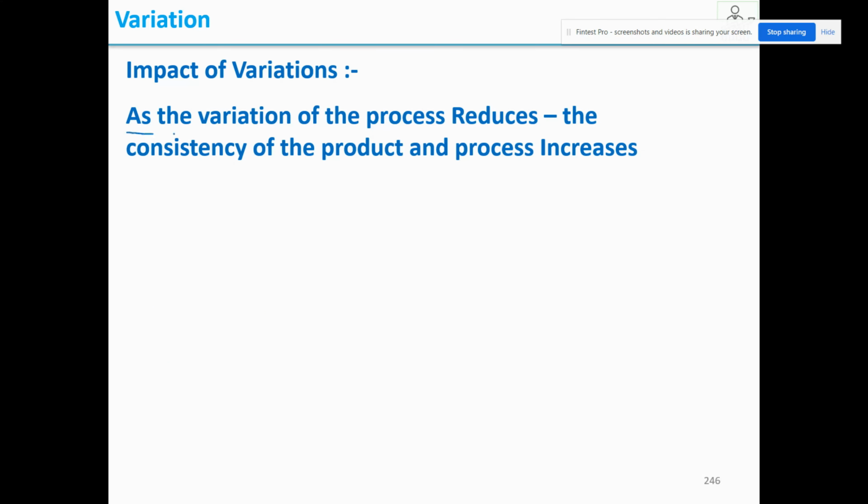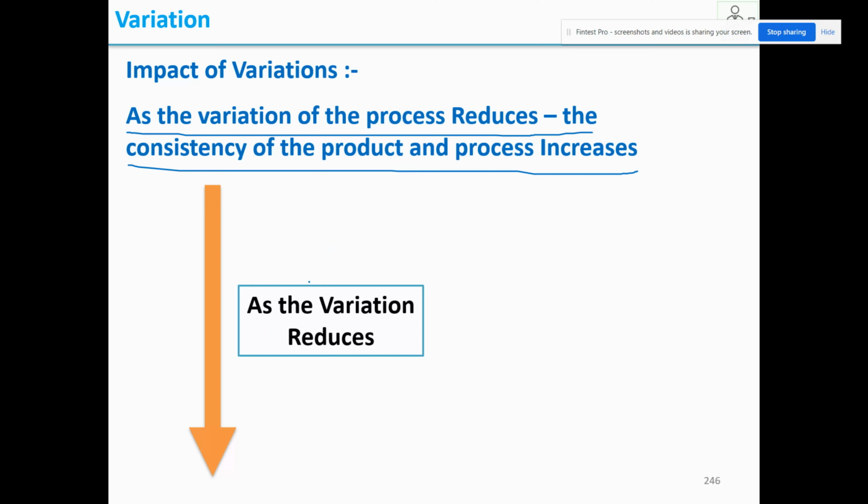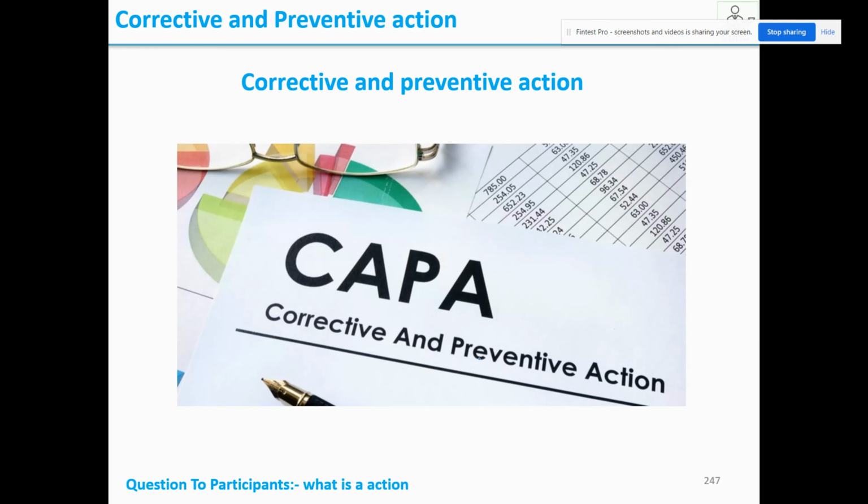Impact of variation. As the variation of the process reduces, the consistency of the product and process increases. That's what they're telling here. As the variation reduces in any process parameter or product parameter, consistency and capability increase. That will improve the yield. So next we'll see corrective and preventive action.